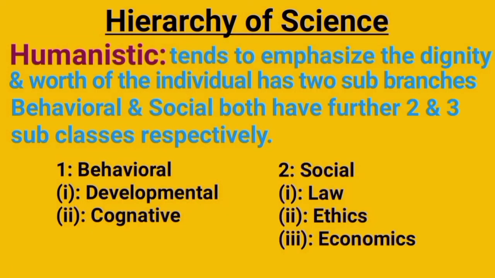Humanistic. Now, first we take the humanistic branch, initially giving its definition, because it emphasizes the dignity and worth of the individual, and the outline of its two sub-branches: behavioral, which further has developmental and cognitive classes, and social science, which has three subclasses like law, ethics, and economics.